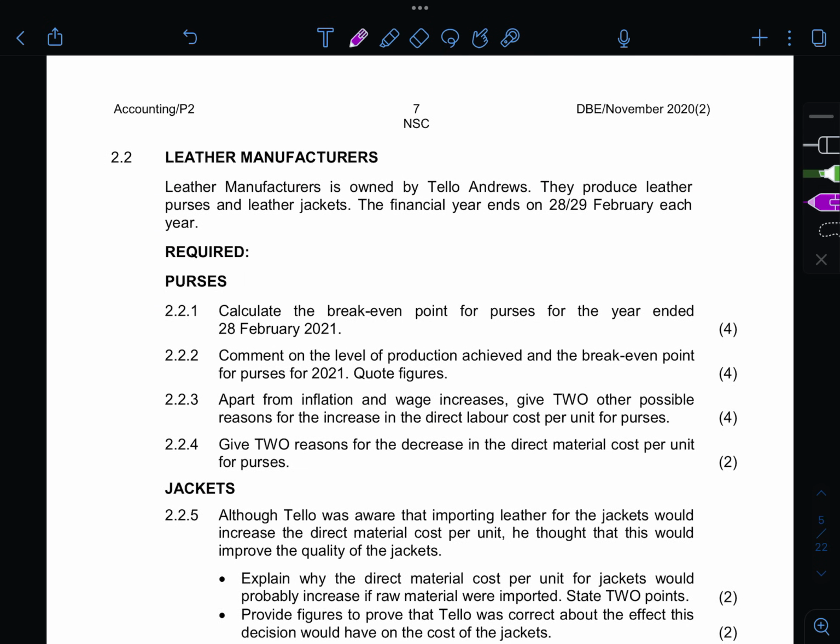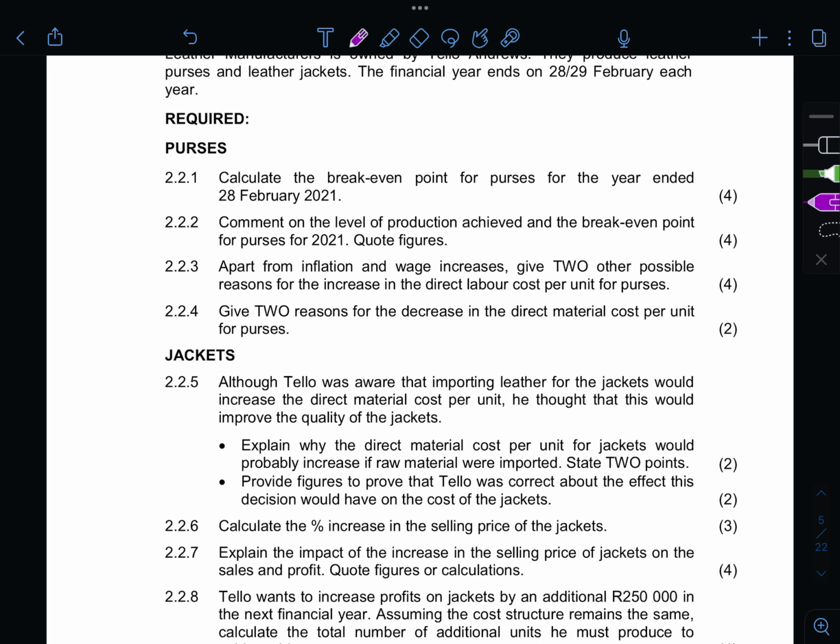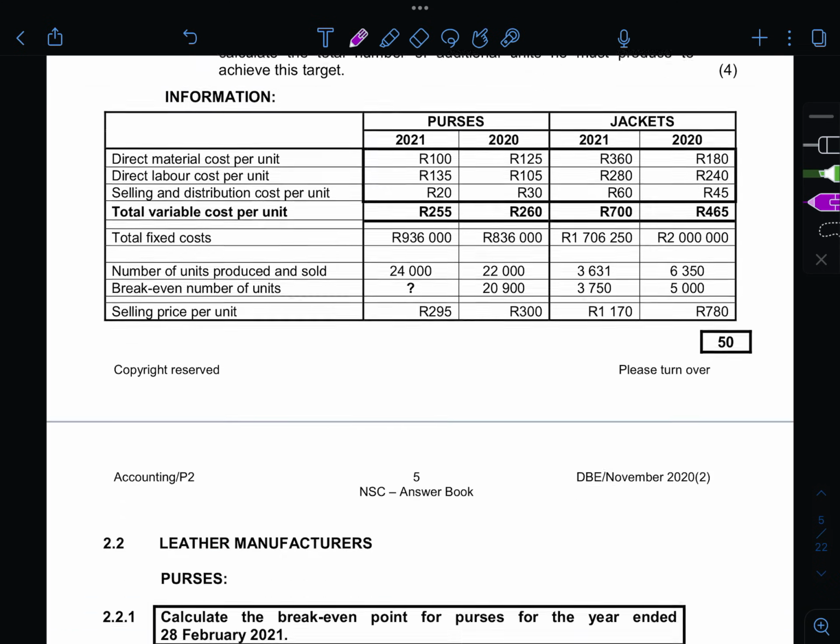And then question 2.2 says Leather Manufacturers is owned by Taylor Andrews. They produce leather purses and leather jackets. The financial year ends on 28th or 29th of February each year. And then you are required to calculate the break-even point for purses for the year ended 28th February 2021.